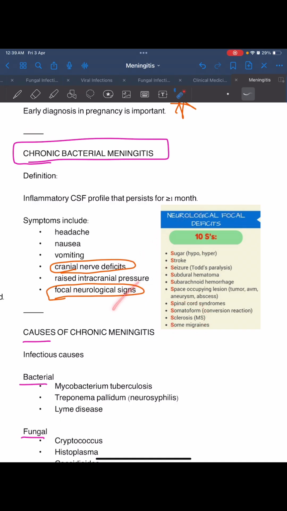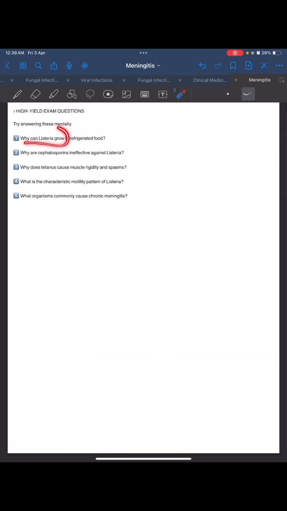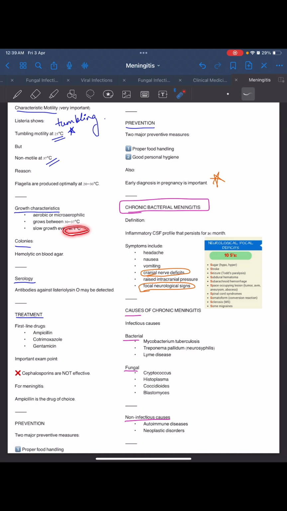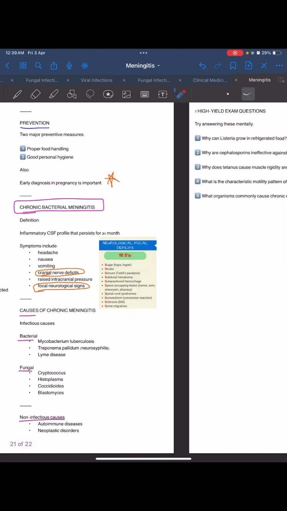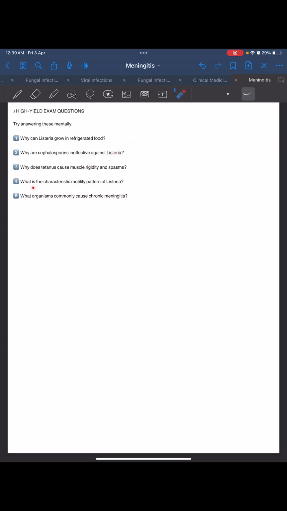Coming on to why Listeria can grow in refrigerated food: because it can grow even at 4 degrees Celsius, it is slow growth. And why are cephalosporins ineffective in Listeria? I don't know, then I have to search. What is the motility of Listeria? Tumbling motility. And which organisms cause chronic meningitis? There are bacterial, fungal, Mycobacterium tuberculosis, cryptococcus, and non-infectious causes are autoimmune disorders or cancer, that is neoplastic disorders. Okay.